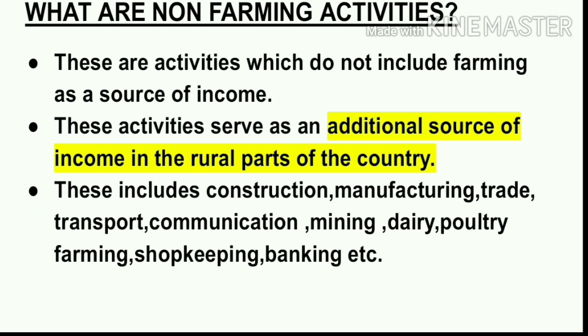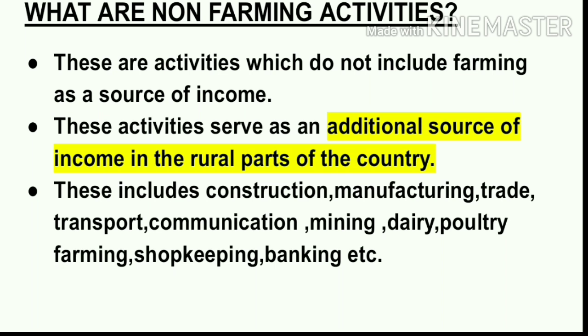So, non-farming activities, as we have already come to know, include dairy farming, transportation, shopkeeping, and small-scale manufacturing. But these are the non-farming activities undertaken in Palampur. If we consider the entire economy, there are various other non-farming activities undertaken by the people apart from the four given in your textbook.